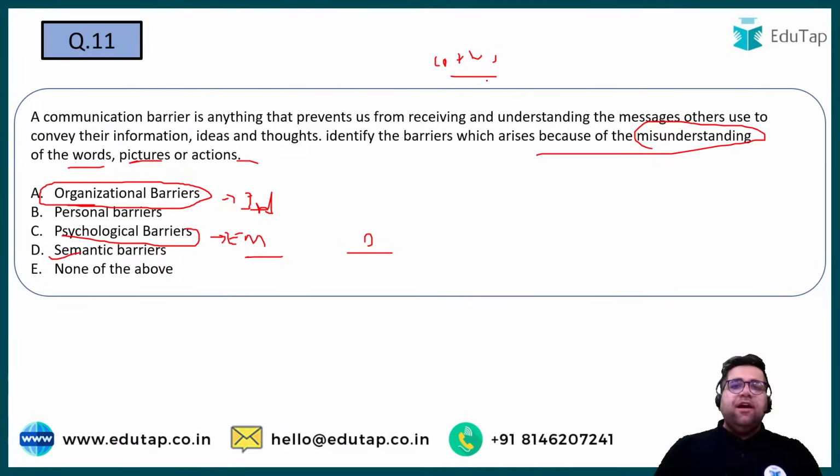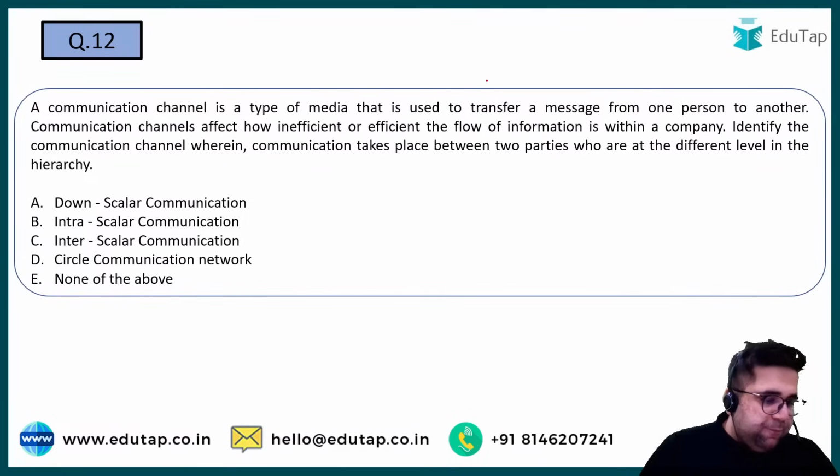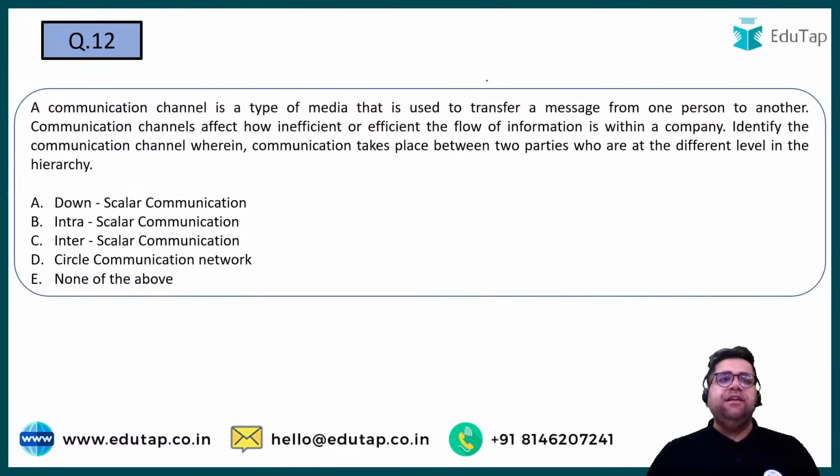Like for example, currently I am taking this class, but if the mic goes off and I'm not able to communicate correctly, then this is all what noise is, right? So the answer will be option number D, or you can say option number 4 also. Emotional barriers, yes, I was looking for emotional barriers only.